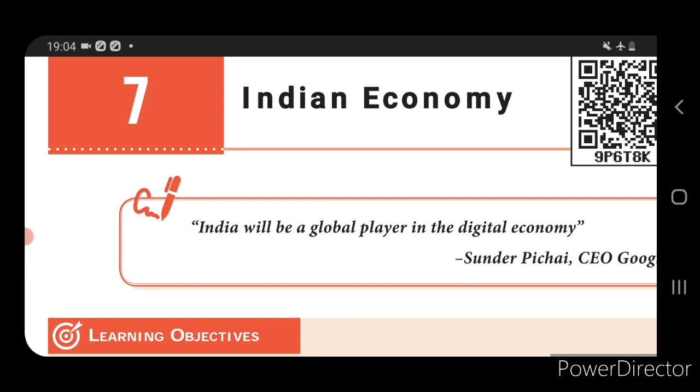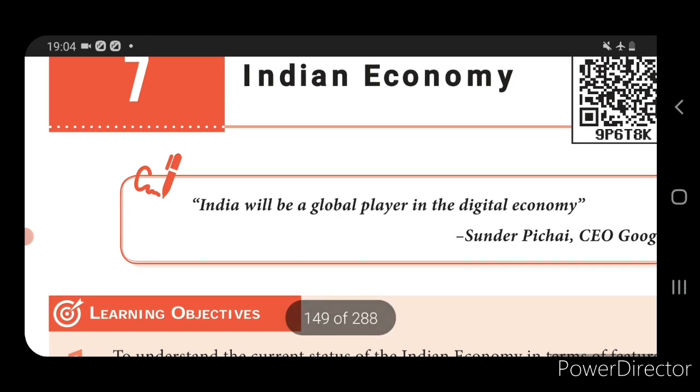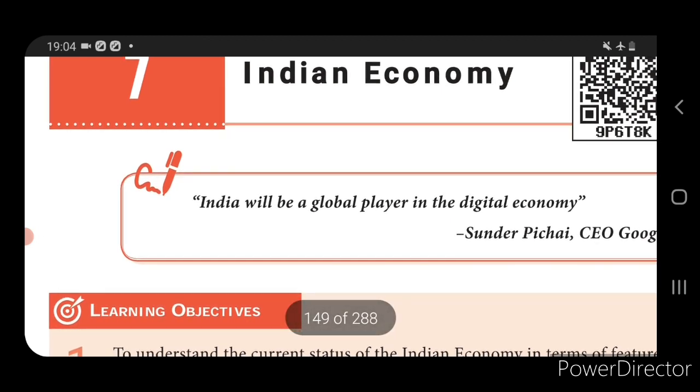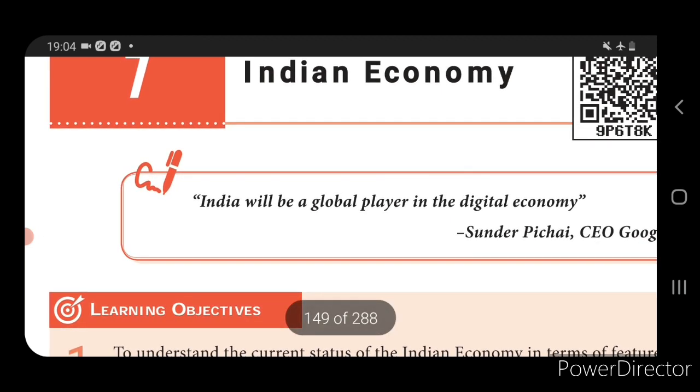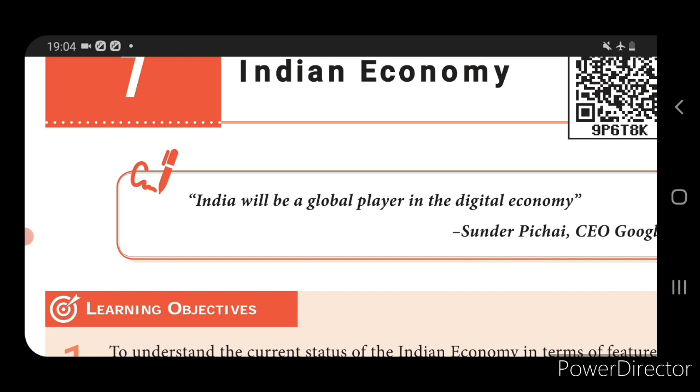Then we saw about the demographic trends in India. The demographic trends are characterized into 7 categories: size of population, rate of growth, birth rate and death rate, density of population, sex ratio, life expectancy, and literacy ratio.